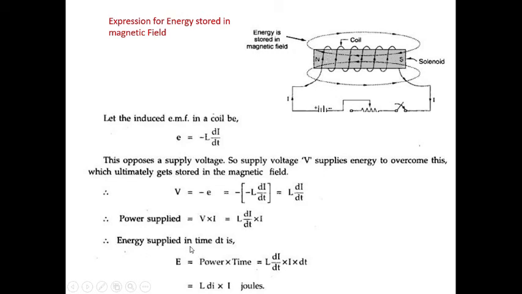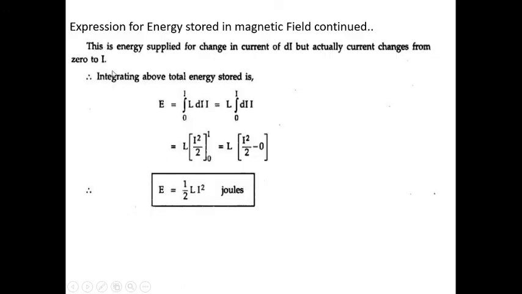Then the energy supplied in time dt is power into time, so L di by dt into I into dt. The dt cancels, so we get L I di joules. This is the energy supplied for a change in current of di, but actually current changes from 0 to I. So integrating, the total energy stored is the integral from 0 to I of L I di.